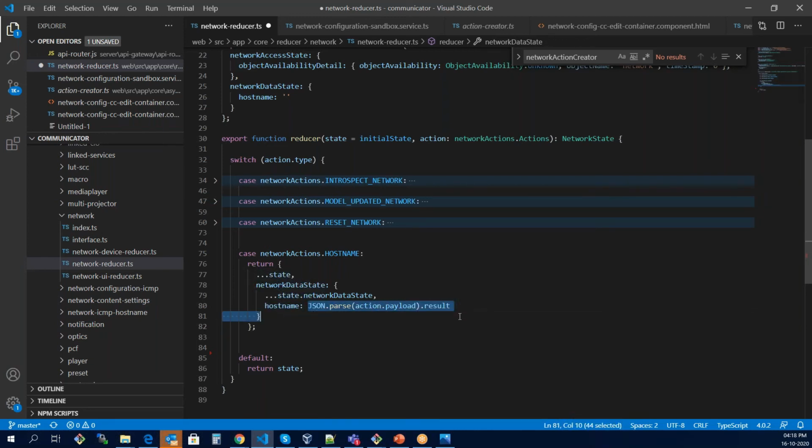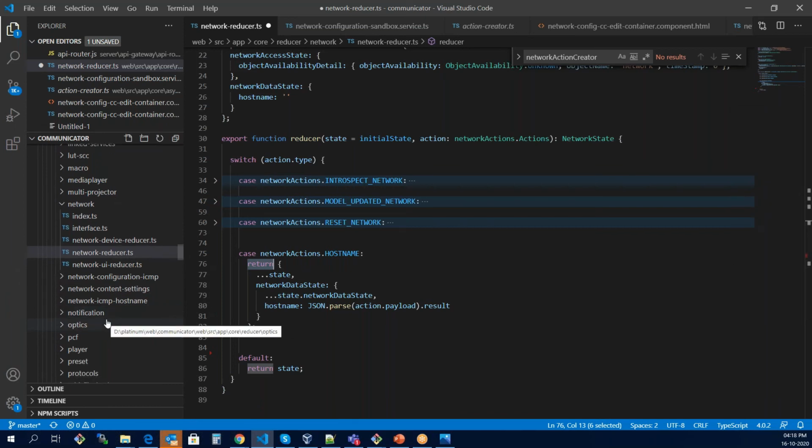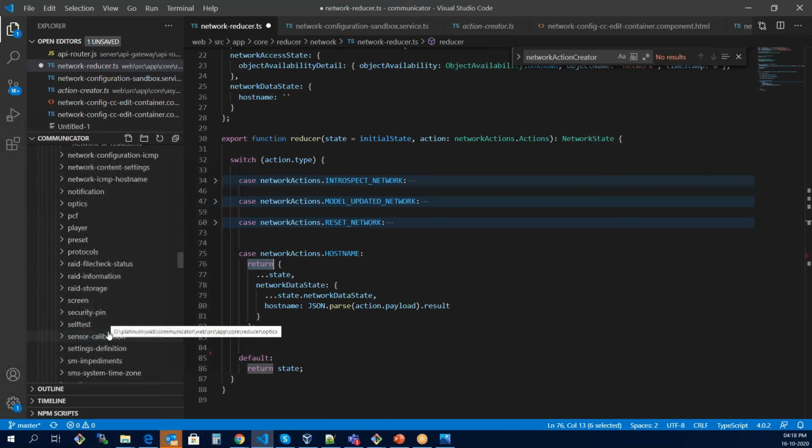You don't have to pay too much heed to this JSON.parse, because this is how we have designed data transfer for this particular application. You might have a different data format for your own application. It's not relevant right now. You just have to see that we are setting some property to the host name and returning its state, the network state. This was the role of the reducer.